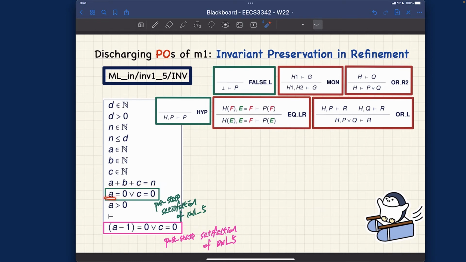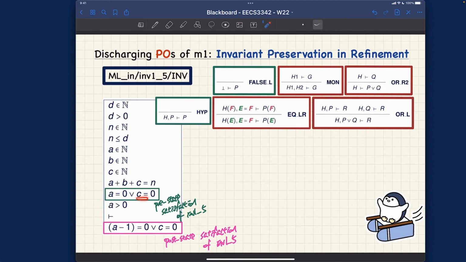In the case where A can be substituted by 0, we get 0 larger than 0 over here, which by simple arithmetic is false. In that case, we are done according to this rule, right? False simply implies anything. So false being in the hypothesis, we are done for that branch.